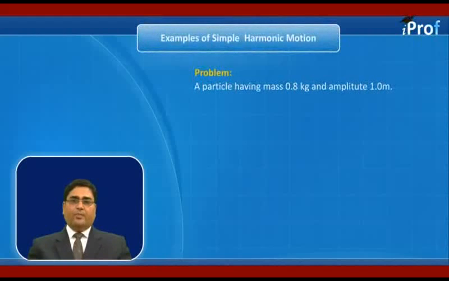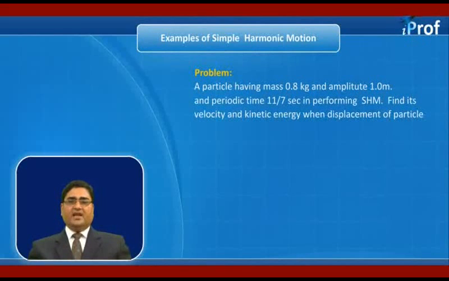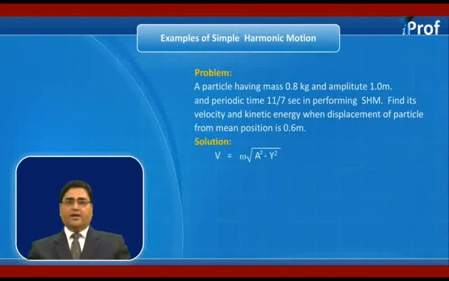A particle of mass 0.8 kg and amplitude 1 meter having time period 11/7 seconds is performing SHM. Find its velocity and kinetic energy when the displacement of the particle from the mean position is 0.6 meter. Write the general equation v equal to omega root a square minus y square.